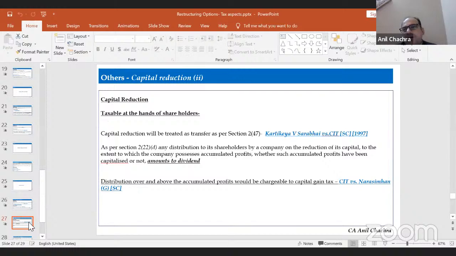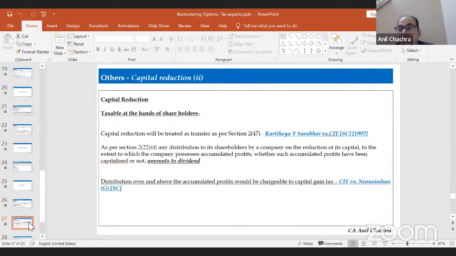The second thing is capital reduction. Capital reduction can be through a court procedure or a non-court procedure, but mostly it's a court procedure. Capital reduction will be treated as a transfer as per Section 2(47), which is confirmed by the Supreme Court in Kartikeya V. Sarabhai, because of the extinguishment of your rights. As far as deemed dividend is concerned, for capital reduction it will be treated as a deemed dividend in the hands of the shareholder.